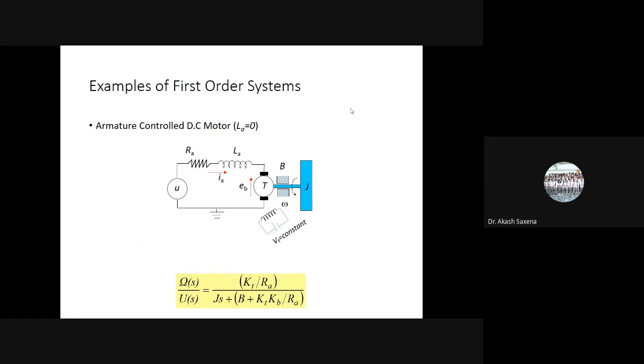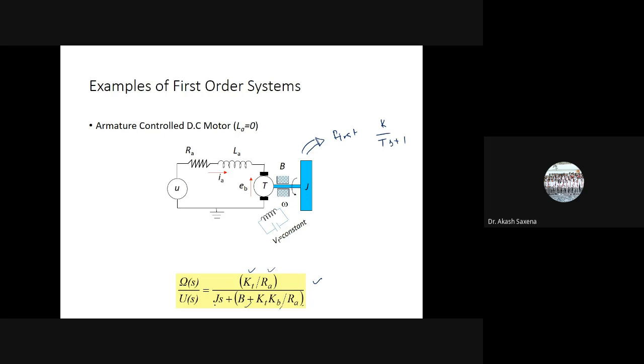So there are some examples of the first order system like DC motor, where I've shown the transfer function of this. So you are having the values of KT, RA, B, KT, KB, RA, and you can actually simulate the DC motor. So this is a very important part where armature control DC motor can be treated as first order system, which is having only DC gain, and transfer function like this and having one pole.